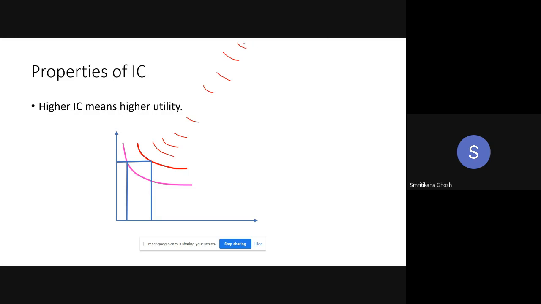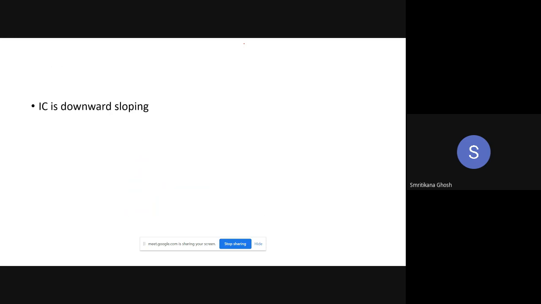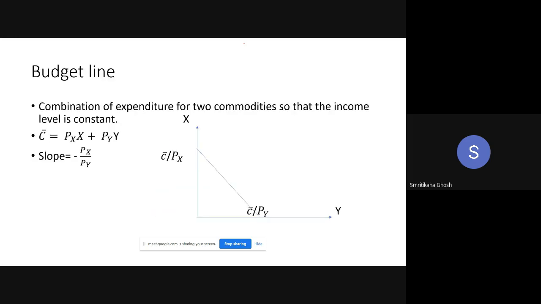I have a constraint. What is the constraint? My income. And the prices of the commodities. These are the constraints for the consumer. Consumer cannot purchase any amount of commodity. Based on that concept, the constraint, we are going to discuss the new thing, that is the budget line. Budget line is actually the constraint to the consumer who wants to maximize his utility. This is a boundary, this is a binding. So what is it?